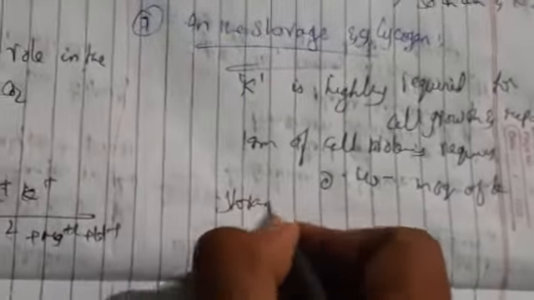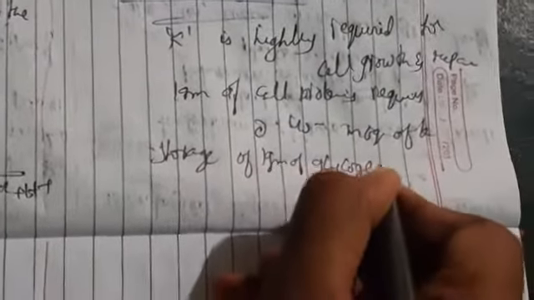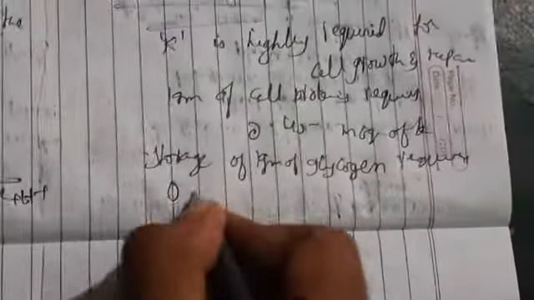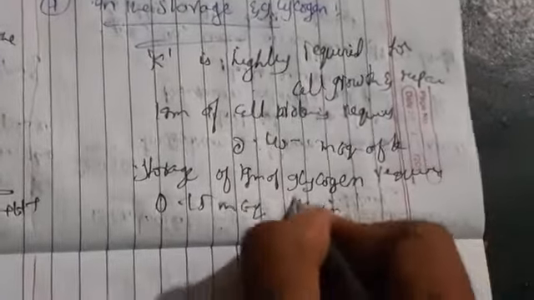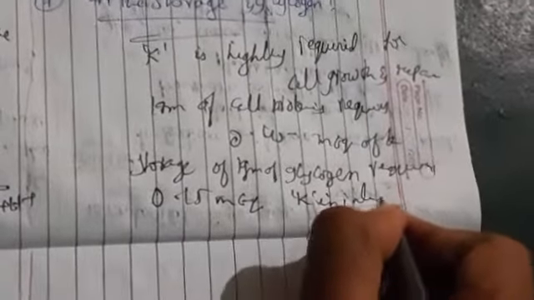For storage of 1 gram of glycogen, it requires 0.15 milliequivalent of potassium in intracellular fluid.